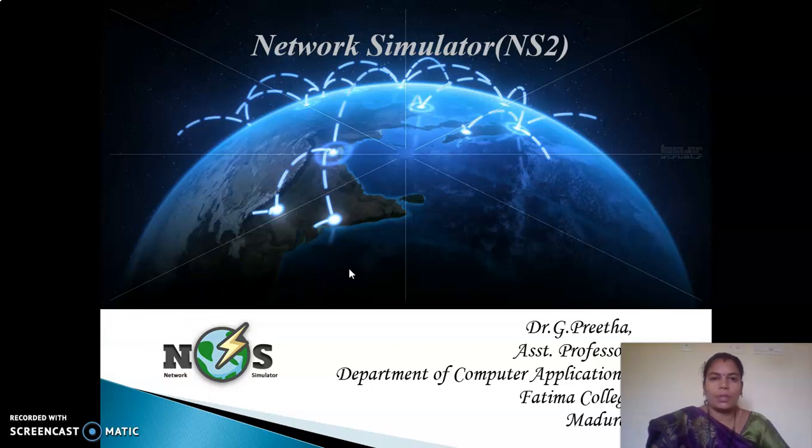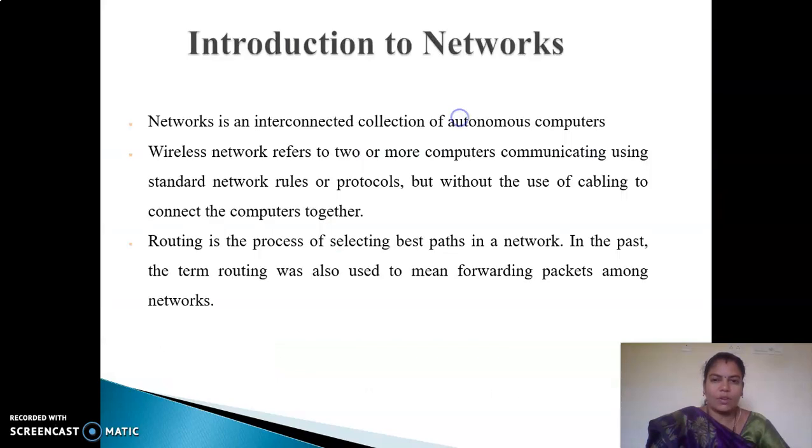I am Dr. G. Preetha, working as an assistant professor in the Department of Computer Applications, Fatima College, Madurai. Today, we are going to discuss in detail network simulation, one of the vibrant tools for simulating our network environments. Before going into this network simulator in depth, let us have a small intro about what is a computer network and what are the basic terminologies involved in a wireless simulation environment tool.